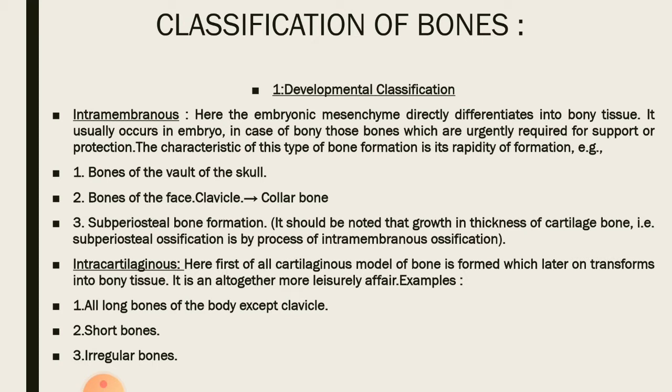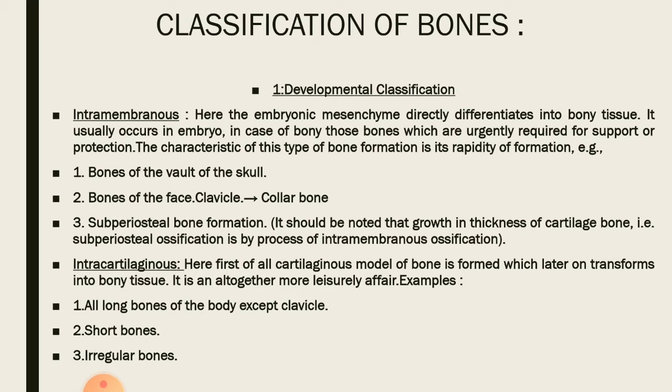We have talked about the endoderm, ectoderm and mesenchyme, and we have seen various tissues arising from these layers, and we know that these are the germ cell layers, and the stem cells from here differentiate into various tissues. So in this case, the mesenchyme is responsible for the intramembranous ossification, or the bone development. And here the embryonic mesenchyme directly differentiates into the bony tissue. It usually occurs in the embryo.